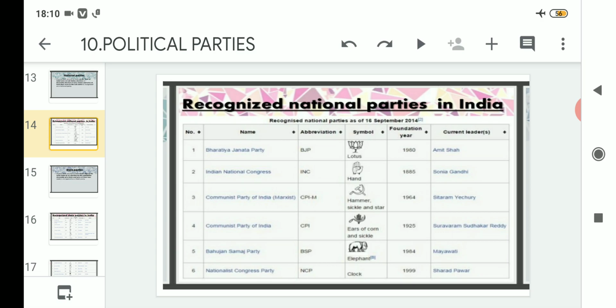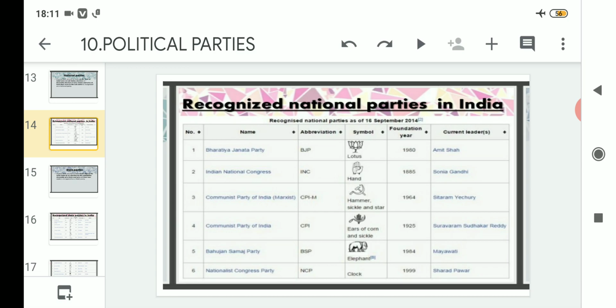After that comes the CPI, which was formed in 1925. After that came the Communist Party of India Marxist in 1964. After that came the BJP in 1980. Then came the Nationalist Congress Party in the year 1999.